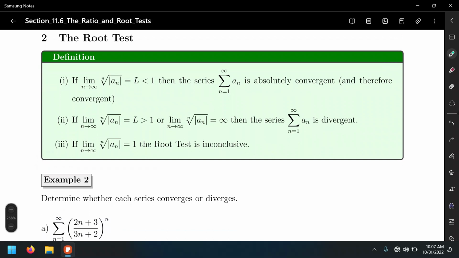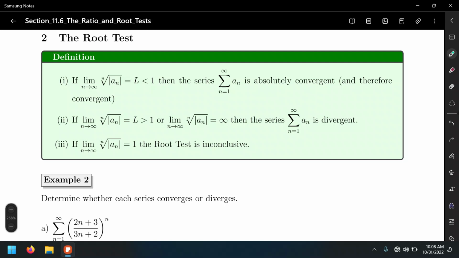Well, the root test. The criteria for the root test is exactly that of the ratio test. So we're going to compute a limit, and if the limit is less than 1, the series is absolutely convergent. If the limit is greater than 1 or infinity or DNE, the series is divergent, and if the limit is equal to 1, the test is inconclusive. Alright, but what are we going to do this time? We're not going to find the absolute value of the ratio of the next term to its previous term. No. We're going to take the nth root of the absolute value of the general term.